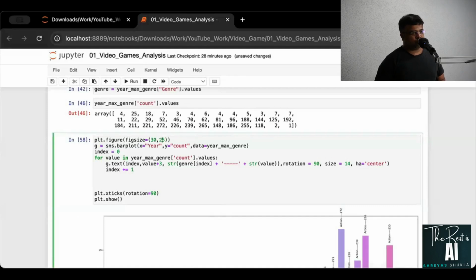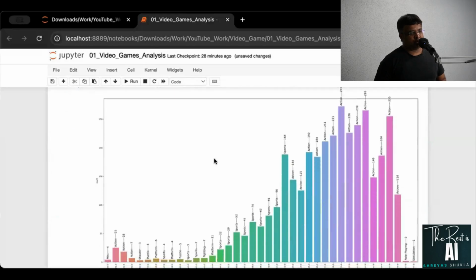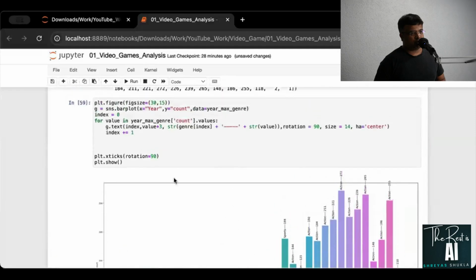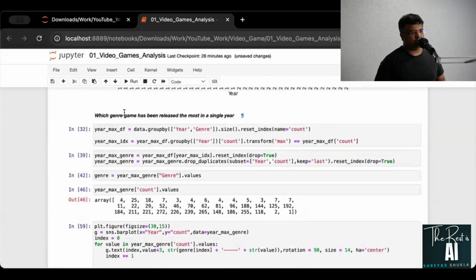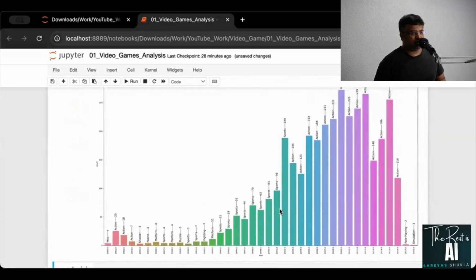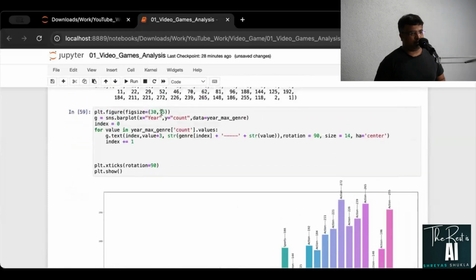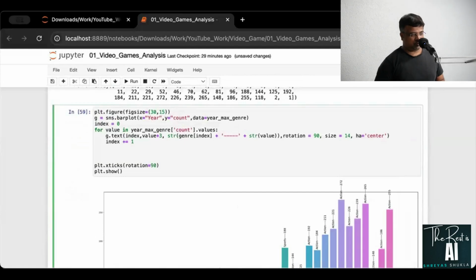Okay, no issues. You can keep this as, so this is the plot that I'm getting. You can see that the question was which genre has been released the most in a single year. Apparently that is this one. This is action, and that is 272, and I'll increase the size of this a bit.